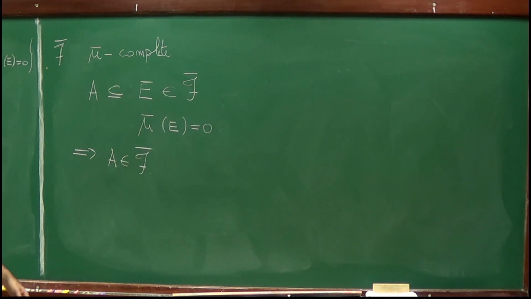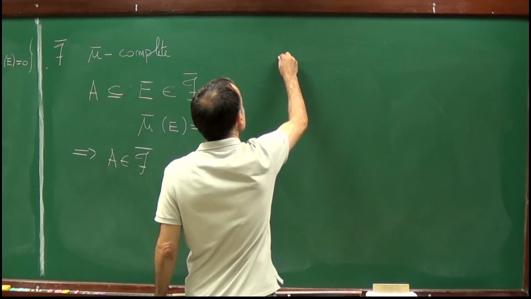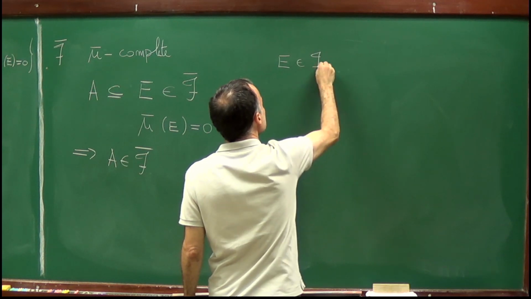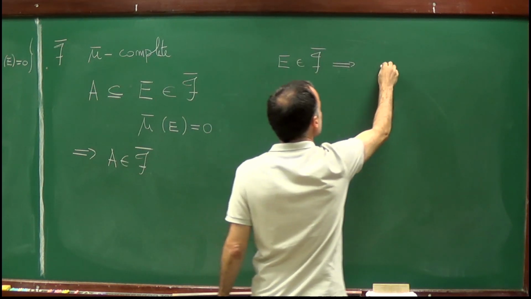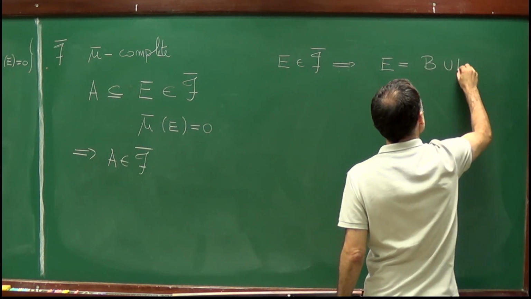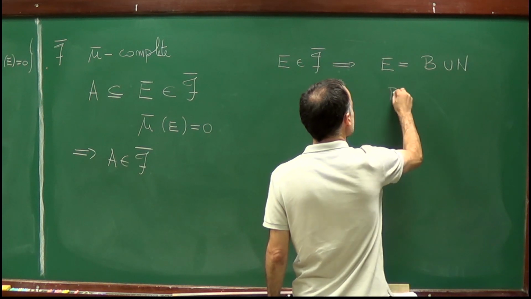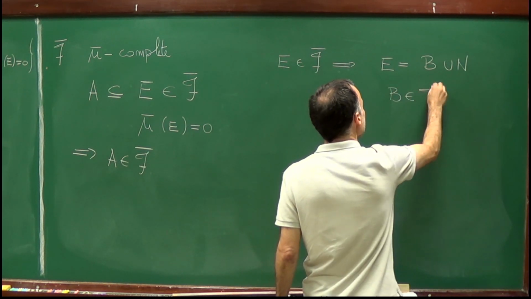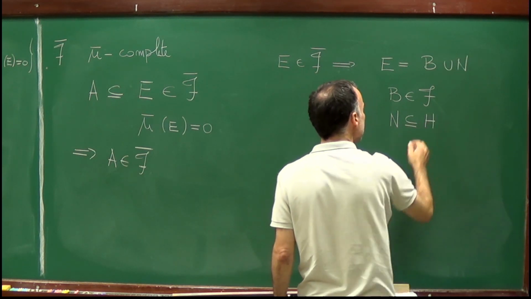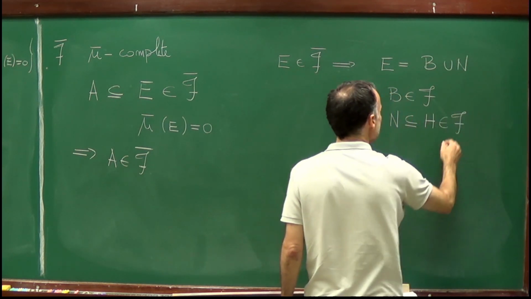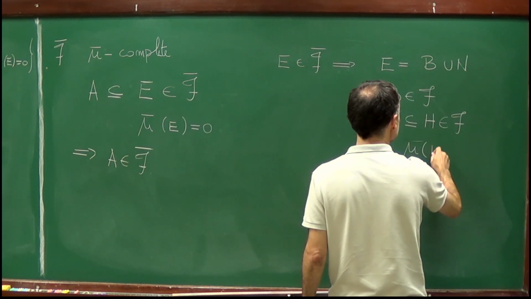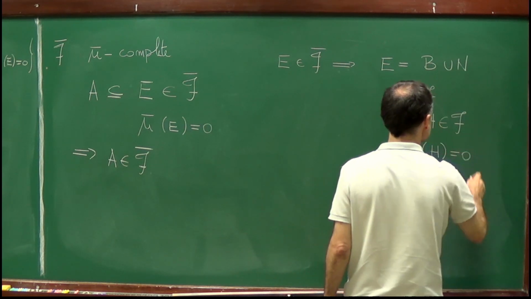Well, since E belongs to F bar, this means that E can be written as a set B union N, where B is an element of F, and N is contained in an element H of F, which has measure mu equal to 0. Right?